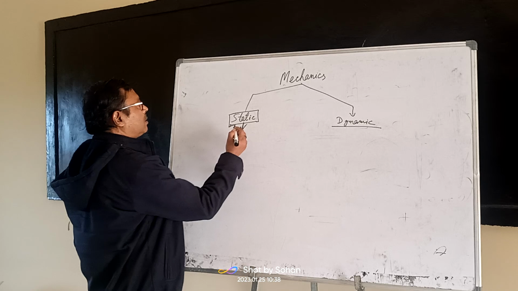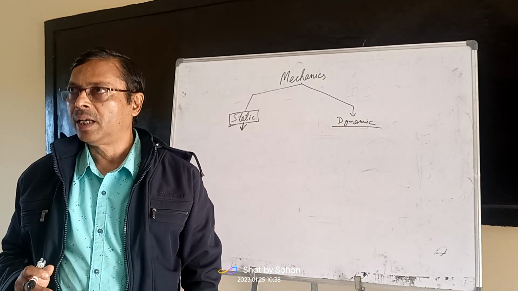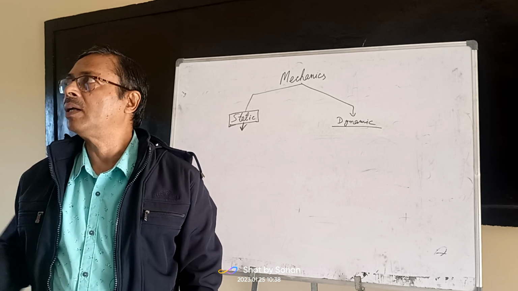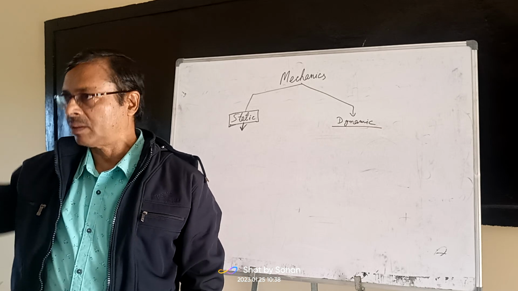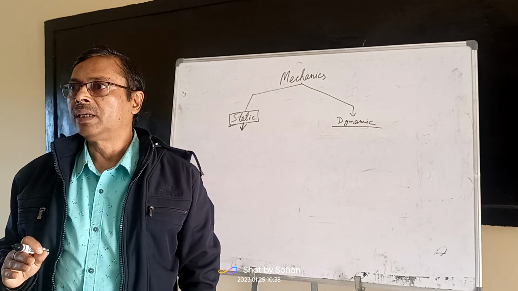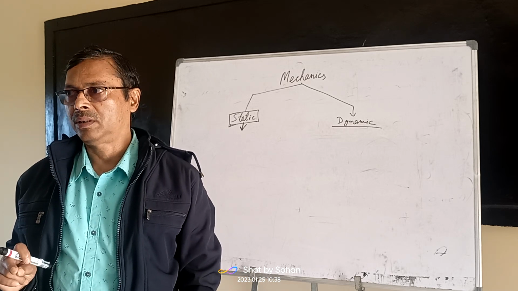In civil engineering, a building is a common part, and there are various types of components of the building. It may be a beam, a column, or a slab. So analysis of all these components is to be done.